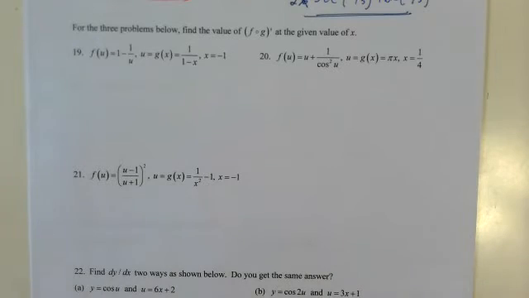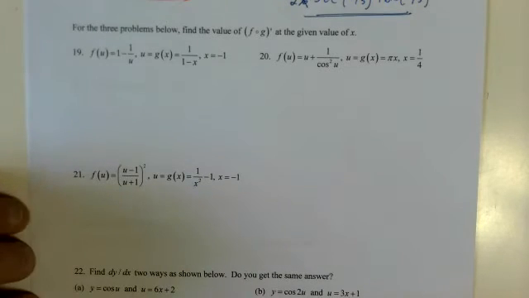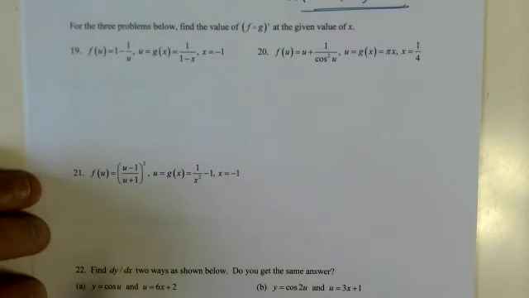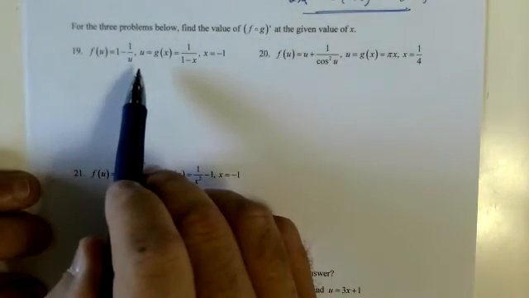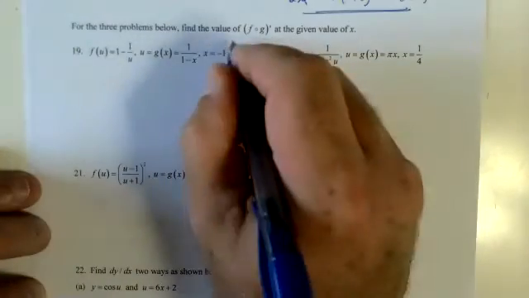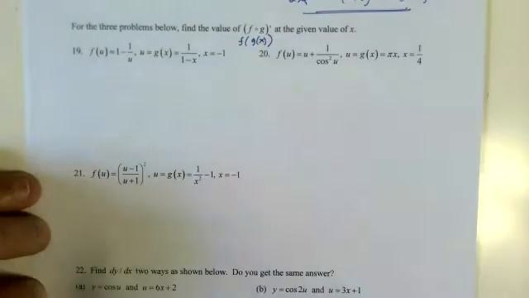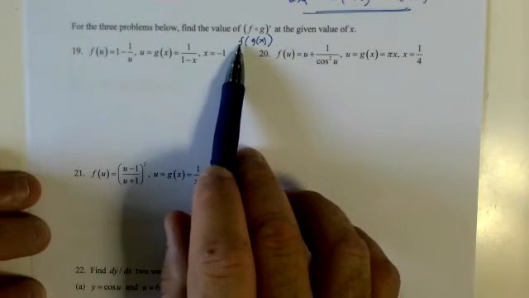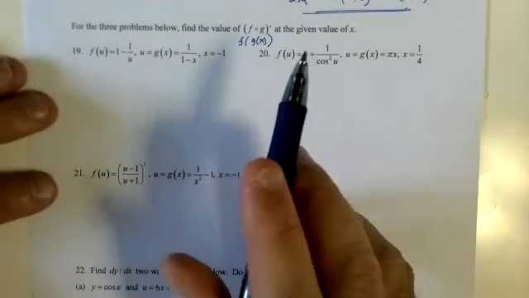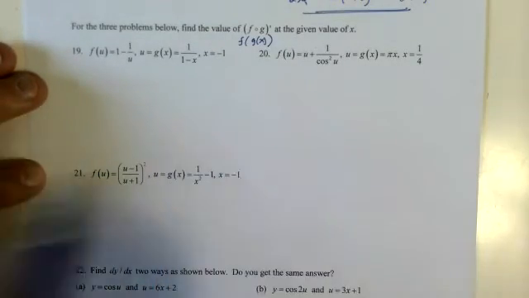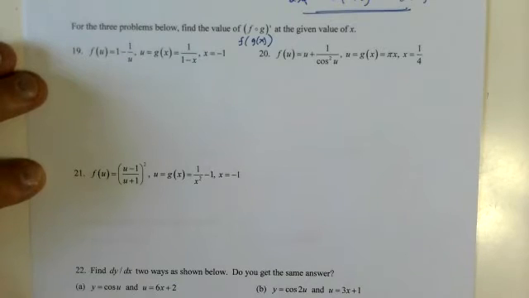What are they doing here? I have to slow my brain down and catch up with what the heck's going on here. F of G. In other words, F of G of X. I have to give a value of X. That's later. So derivative of this is going to be F prime G of X times G prime of X. So what's the best way to do it? That's the question.